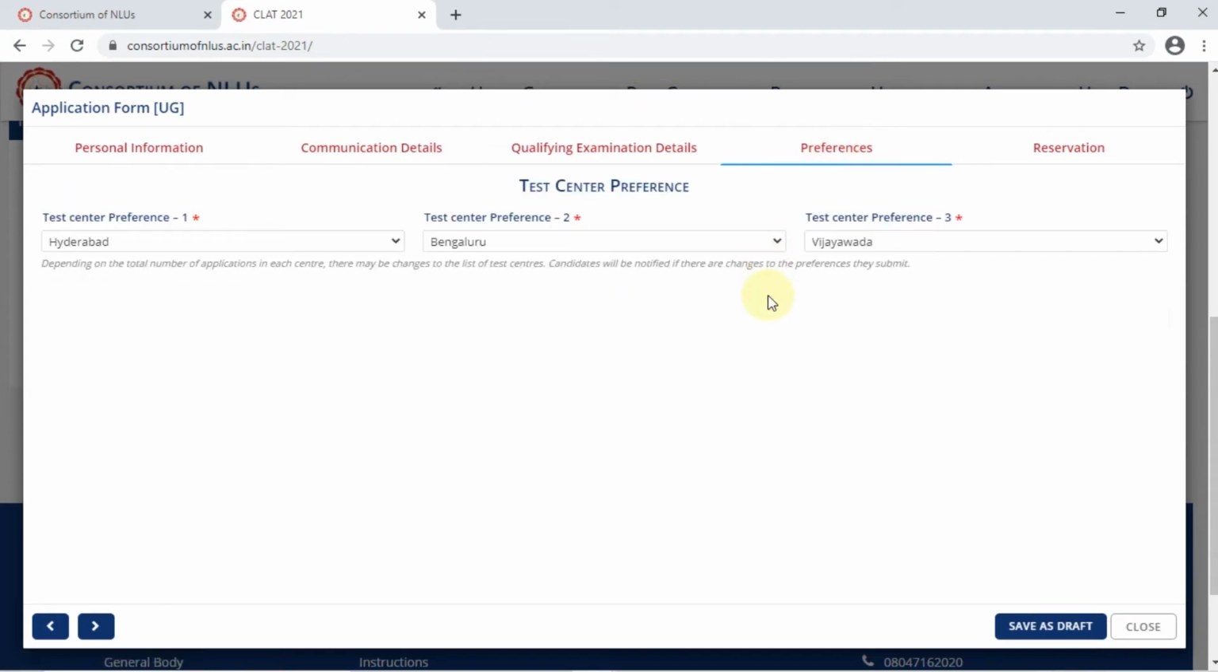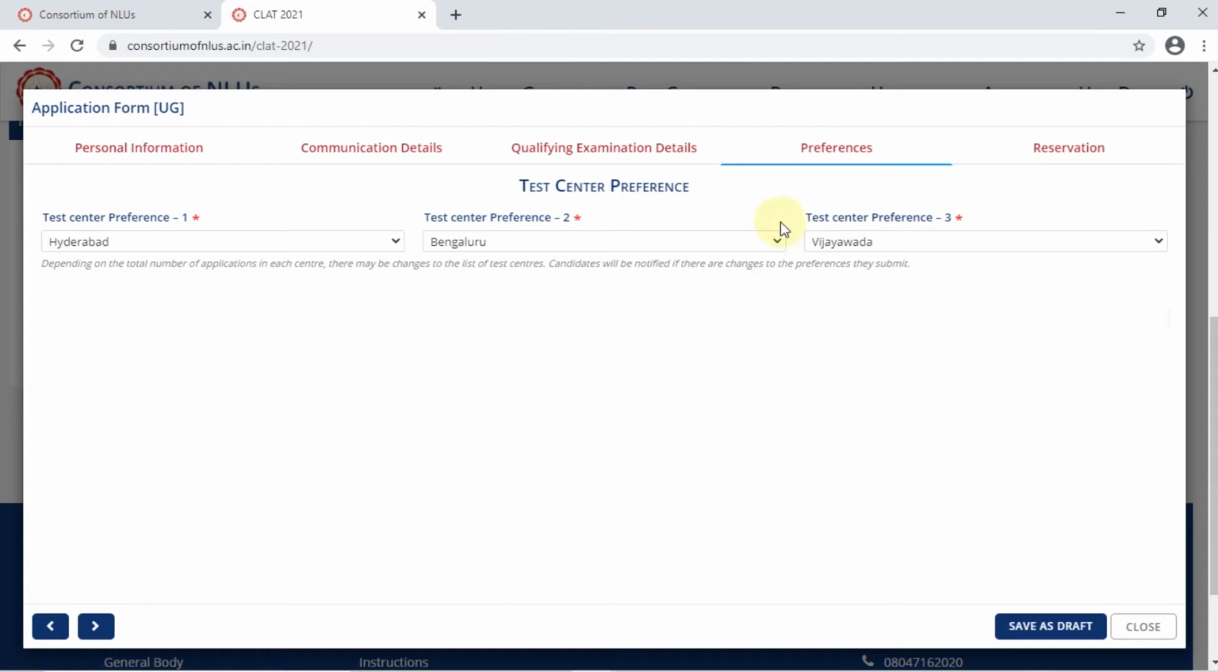Now, one big change that has happened in the application form this year, if you see, is that the preference for NLUs has not been asked at this step. And there's one instruction page that I'll show you where it clearly says that the preference for the NLUs has to be entered after the results. In the last few years, you were supposed to fill in the preference along with the online application at the time of filling it, but this year that has been removed.